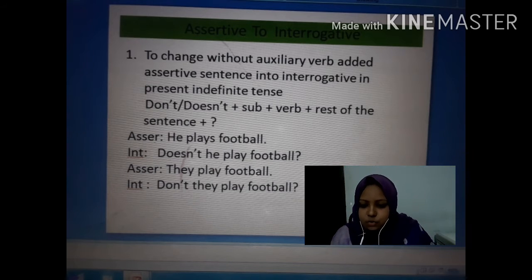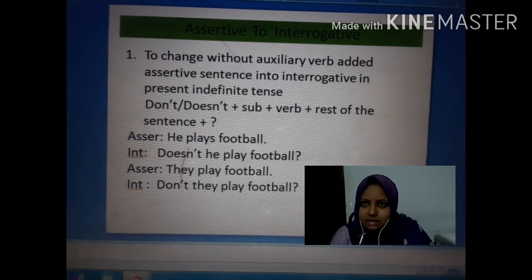to change without auxiliary verb added assertive sentence into interrogative, and the sentence must be in present indefinite tense. Now I hope you understood what is without auxiliary verb added assertive sentence. Yet I am going to give you an example, that is, he plays football.